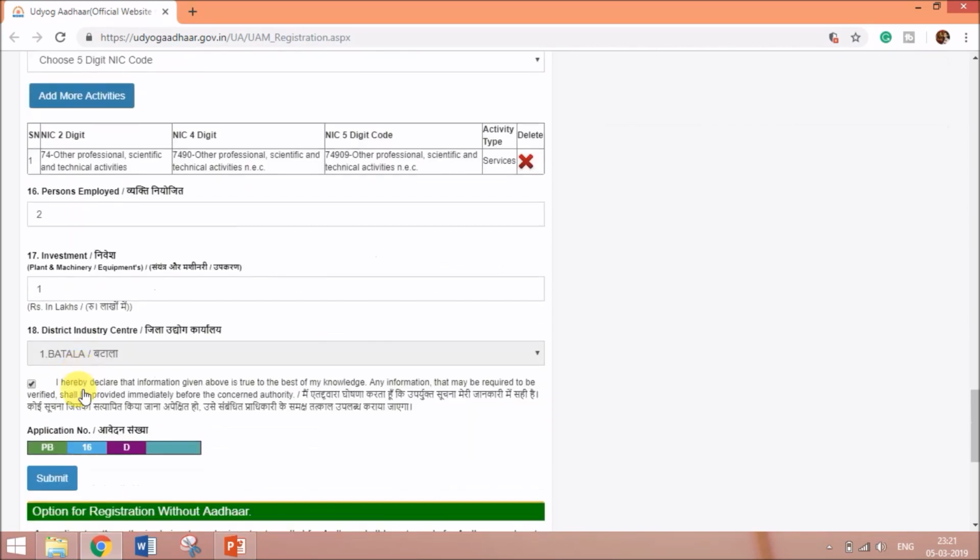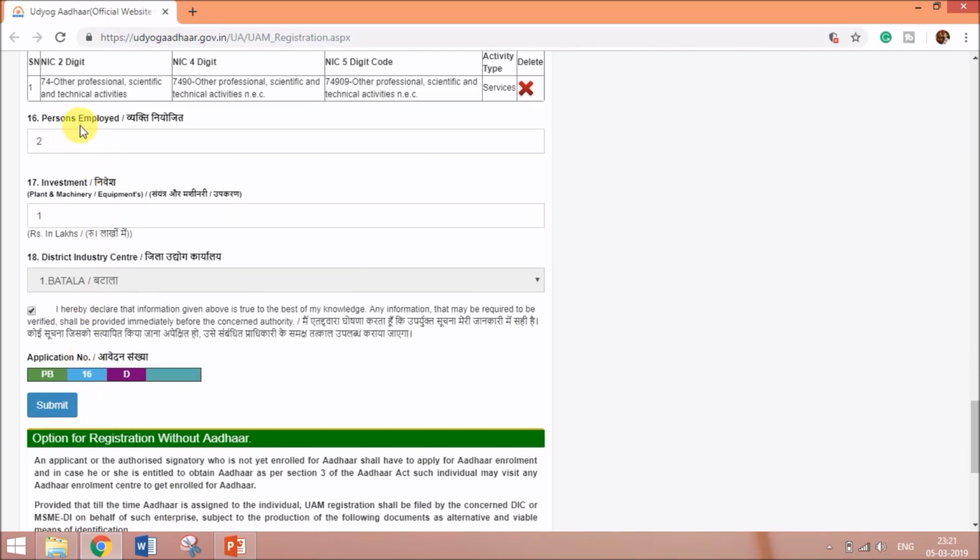Then the next thing is you have to select the number of persons employed. You have to enter the number of persons that you have employed in your enterprise. Then you have to enter the investment and the DIC will be automatically selected. Recheck all your information once again and click on the Submit button. When you will click on Submit button,